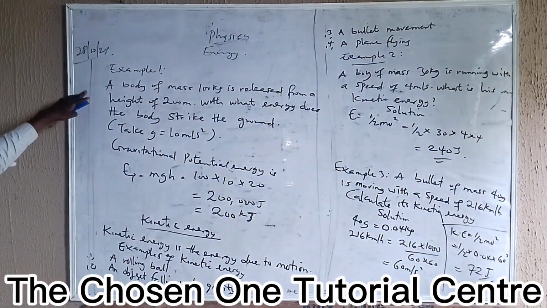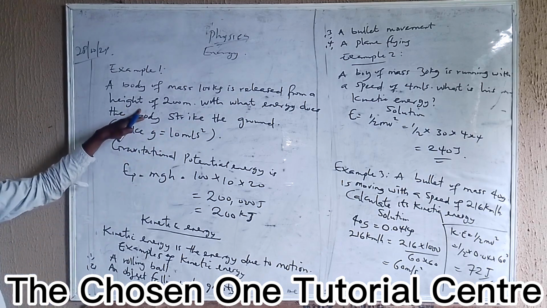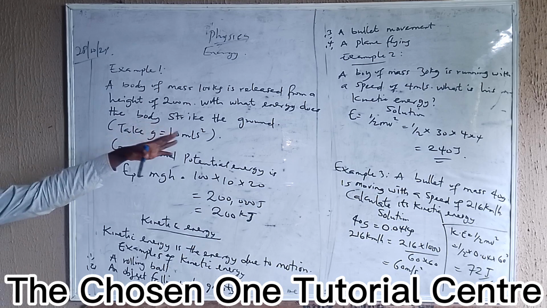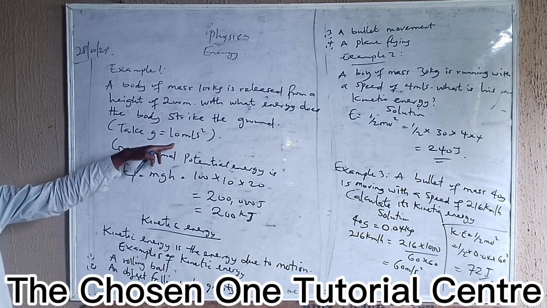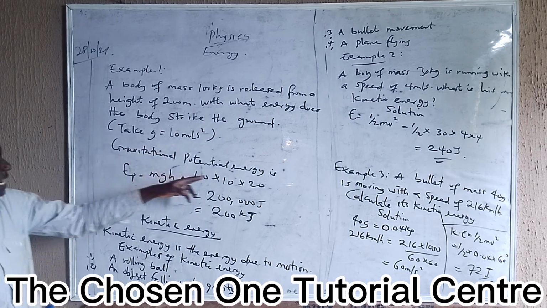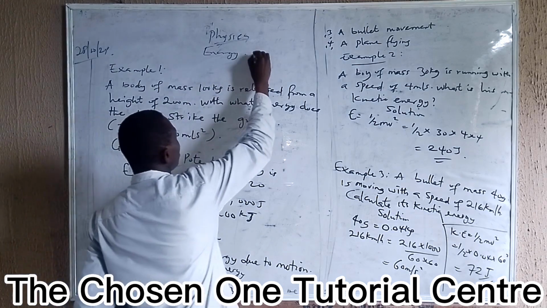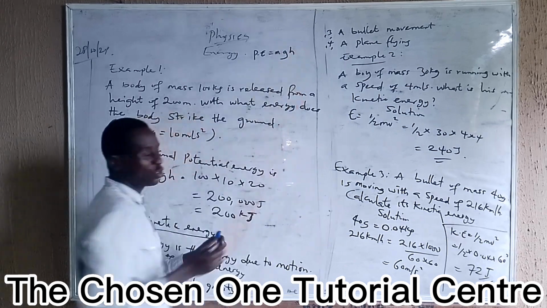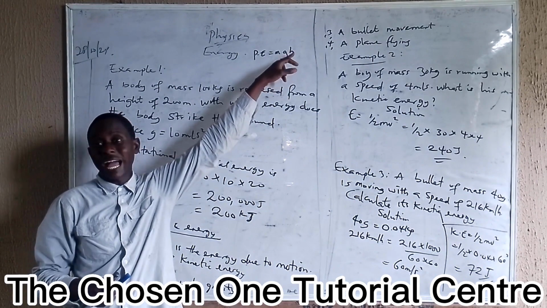Now, another example: a body of mass 100 kilograms is released from a height of 200 meters. With what energy does the body strike the ground? We take g to be 10 meters per second squared. This is about potential energy. So we need to memorize the formula offhand: P.E. equals mass times acceleration due to gravity times height, so don't forget.